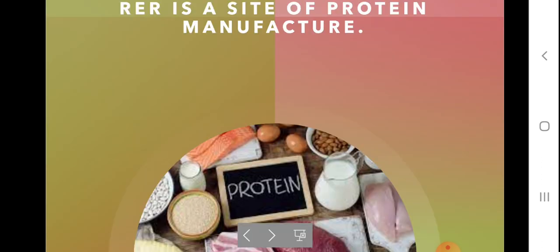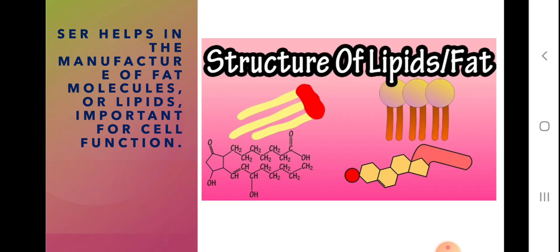Coming to the functions of RER, rough endoplasmic reticulum. This is a site of protein manufacture, children, and you already know that it consists of ribosomes. And what are the functions of SER? Smooth endoplasmic reticulum helps in the manufacture of fat molecules or lipids important for cell function.